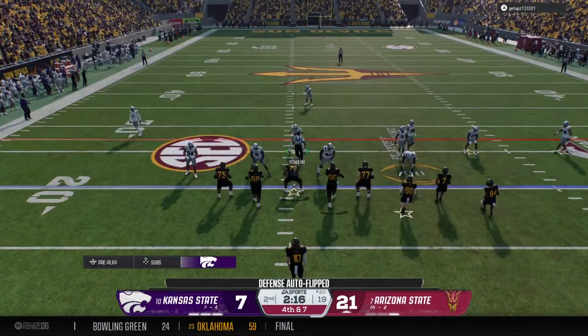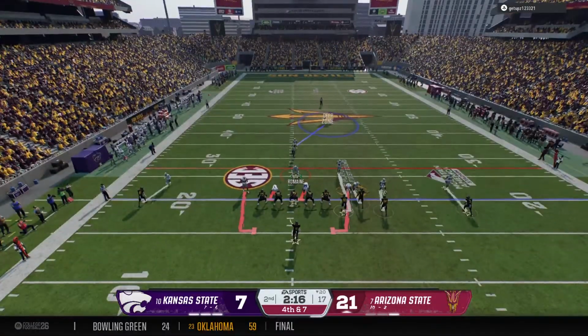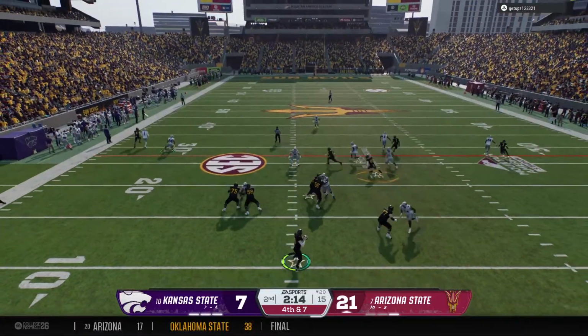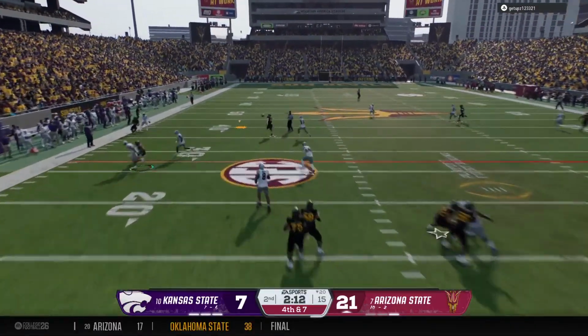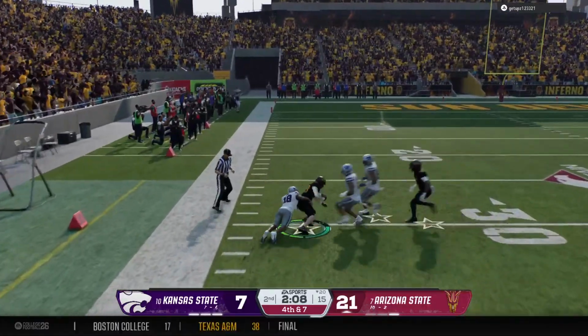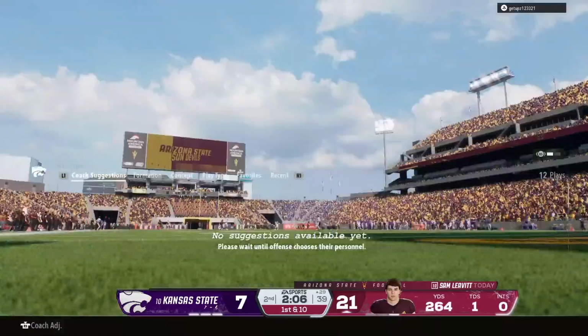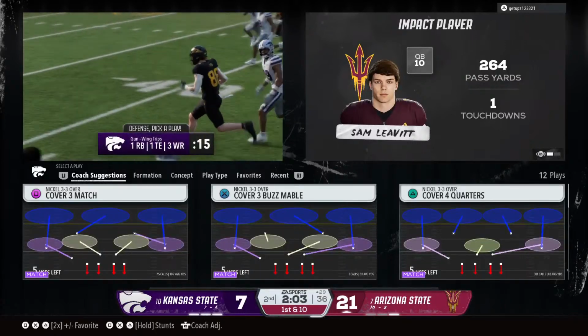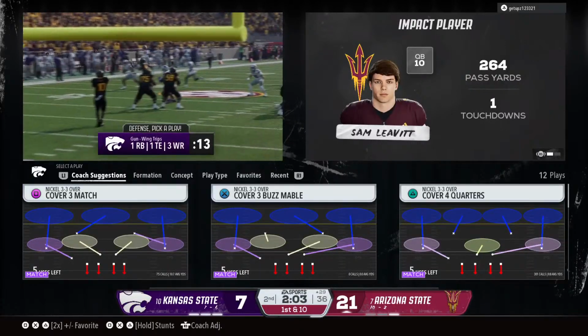Well, they're going to go for it, try to keep the drive going. 4th down and 7. Back to pass. It's Levitt. Quick throw to the left. Makes the catch, and that is enough for a first down. They've got him, but they convert on 4th down, and the drive keeps going. Just great execution here on this 4th down to keep this drive alive.